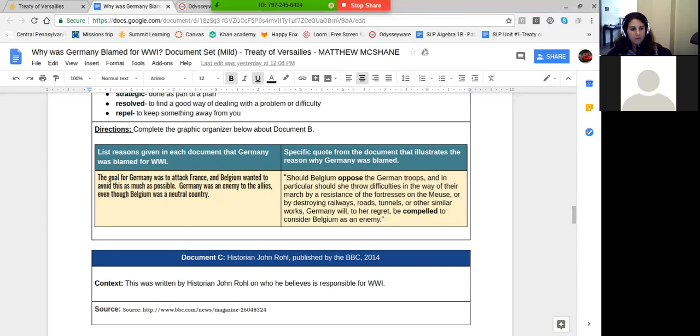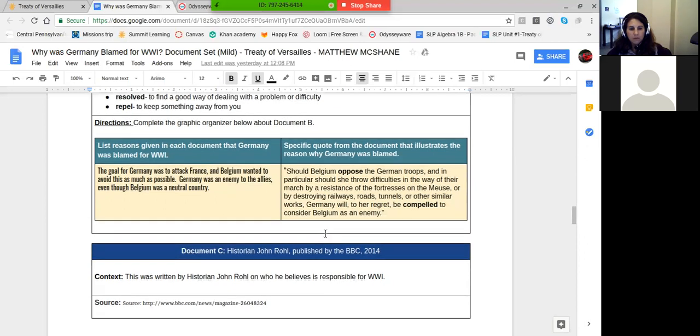By a quote like, "Should Belgium oppose the German troops, and in particular, should she throw difficulties, we should be compelled to consider Belgium as the enemy." So Germany now had to face Belgium with France and Great Britain alongside them, which makes it more difficult for Germany and its ally, Austria-Hungary, to fight in World War I.